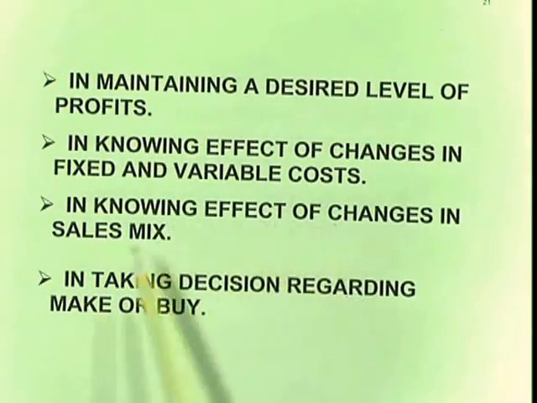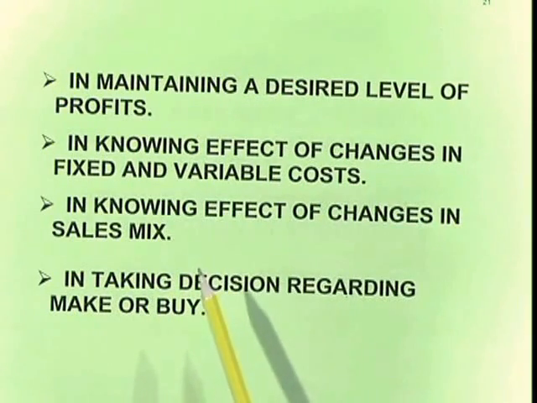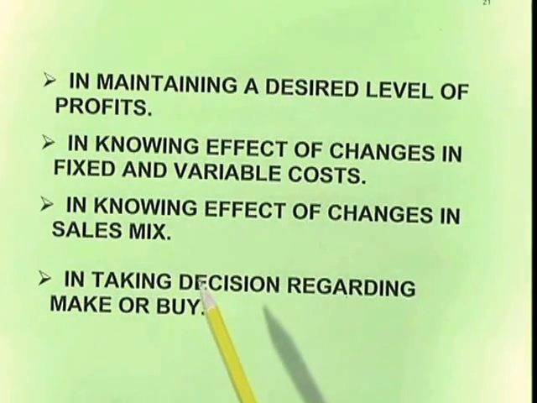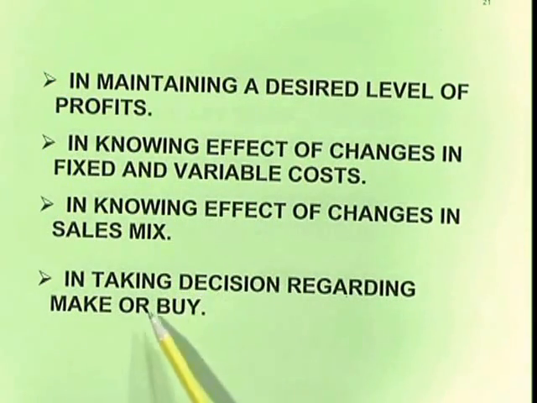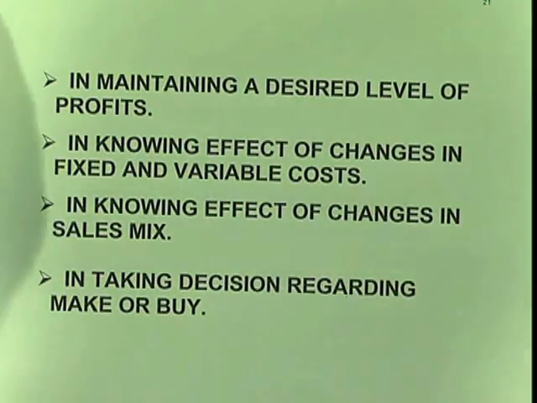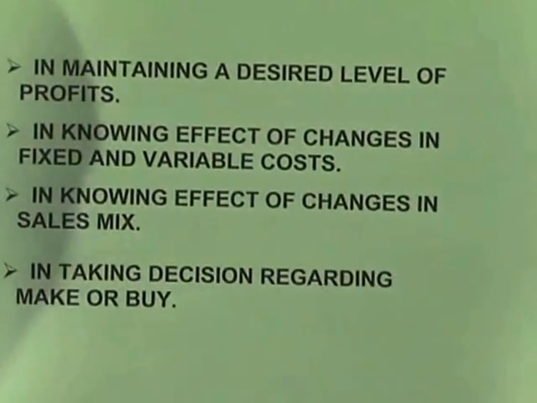In knowing the effect of changes in sales mix. So how many sales do we have to do? Different types of product mix are there. So how to mix the sales or how to increase it. In taking decisions regarding make or buy, whether to make or whether to buy. In some of the cases, we may have certain things. Instead of manufacturing, it is better to buy from others. So next, the last is the limitations, that is, disadvantages.